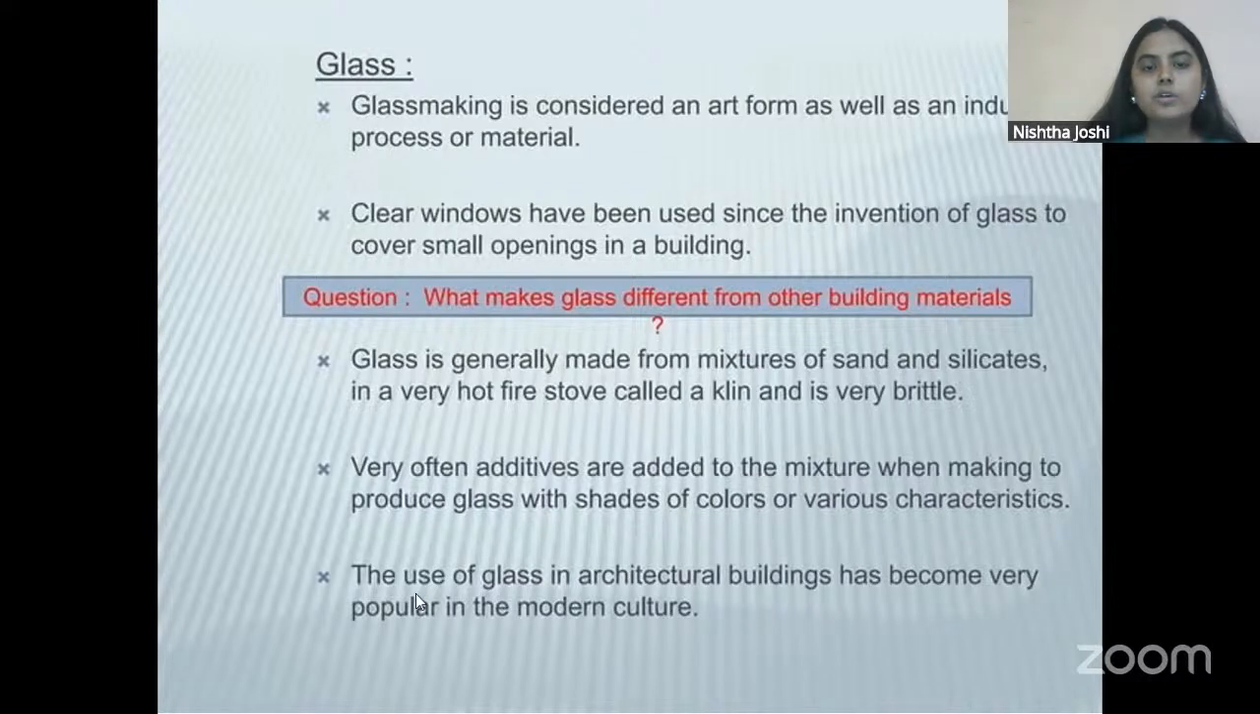Okay, I can see that there is a question in the live chat. Is shisham counted as hardwood?